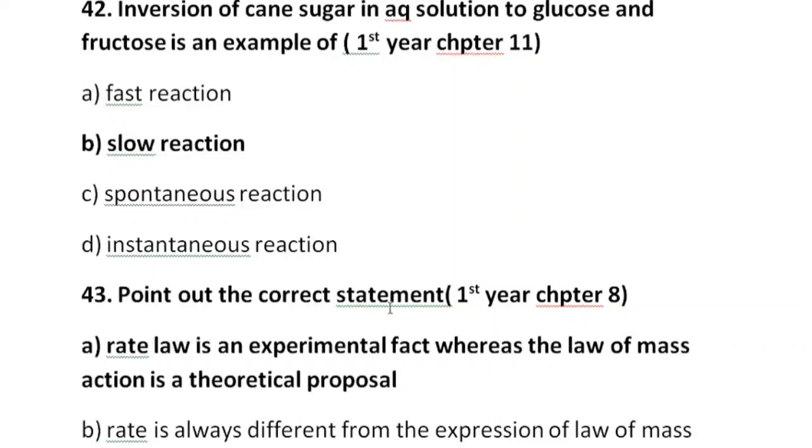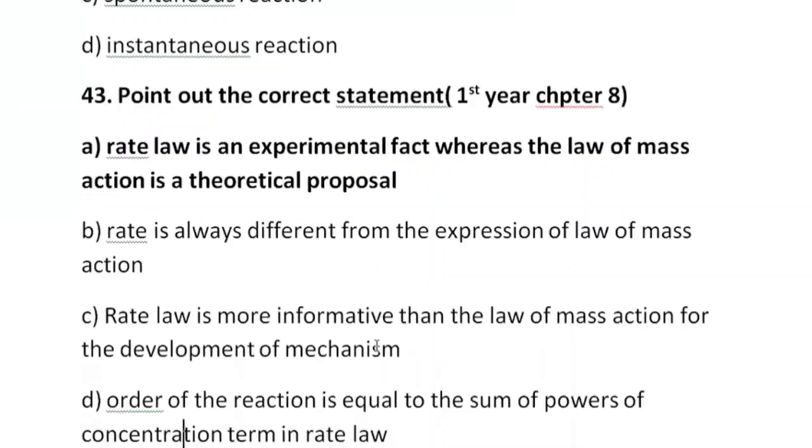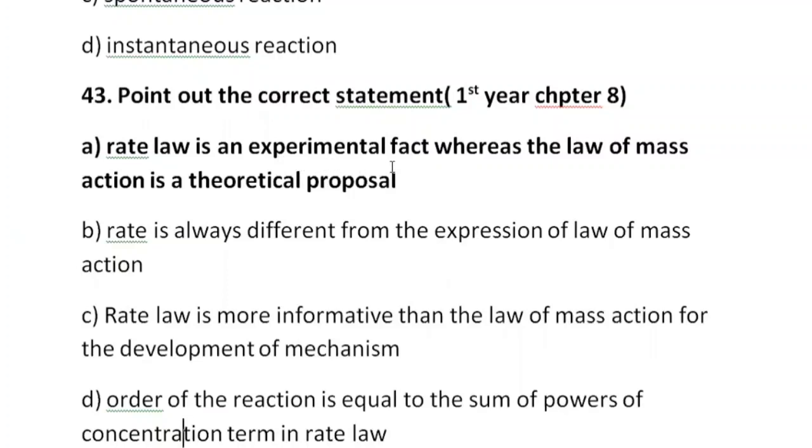Next MCQ is, point out the correct statement. A, rate law is an experimental fact, whereas the law of mass action is a theoretical proposal. B, rate is always different from the expression of law of mass action. C, rate law is more informative than the law of mass action for the development of mechanism. D, order of the reaction is equal to the sum of powers of the concentration terms in the rate law. So A option is correct here, that rate law is experimentally determined and the law of mass action is theoretical, that can be proposed from the chemical equation.